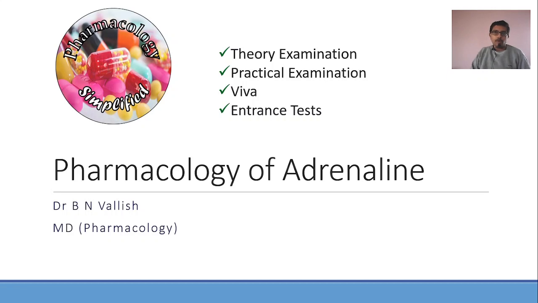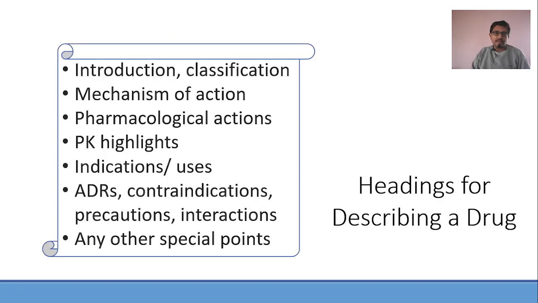Now, before we move on, there are certain headings under which you need to describe any drug in pharmacology. These are introduction and classification, mechanism of action, pharmacological actions, pharmacokinetic highlights, indications or uses, ADRs, contraindications, precautions, interactions, and at the end, any other special points that you can remember that are significant about the drug. So let us describe adrenaline under the same headings.